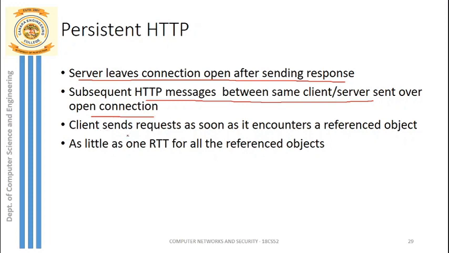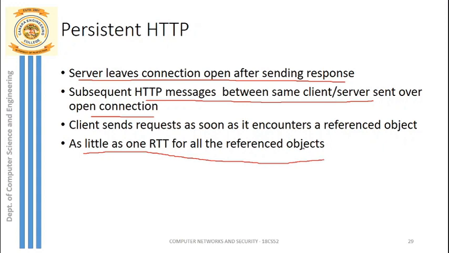The client sends a request as soon as it encounters a referenced object. The client can send multiple requests to the server, and the server can respond to those multiple requests over a single TCP connection. Here it takes as little as 1 RTT for all the referenced objects.